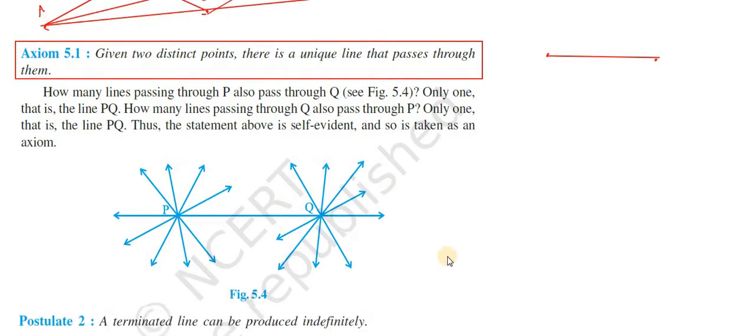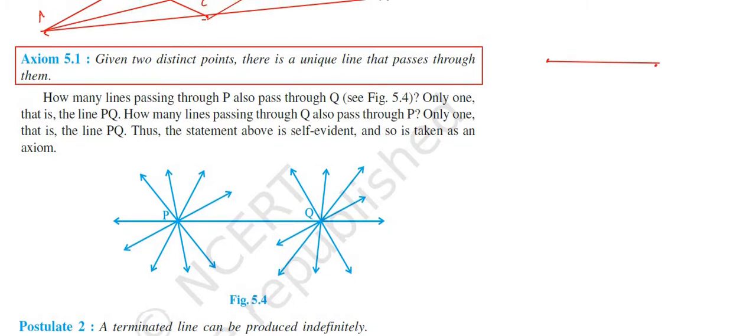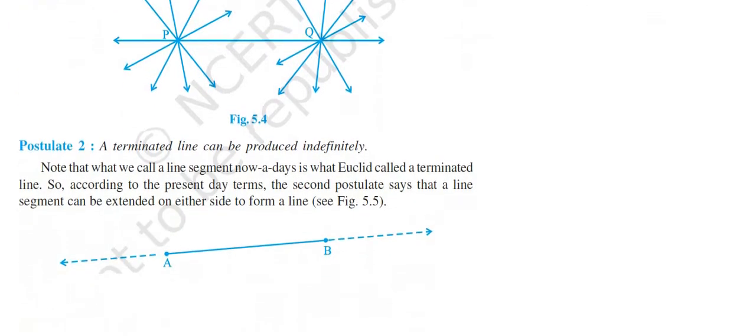Okay, now a second postulate. A terminated line can be produced indefinitely. So what do you mean by this? A terminating line, I mean a stopped line, can be produced indefinitely. Okay, suppose, look into this example.